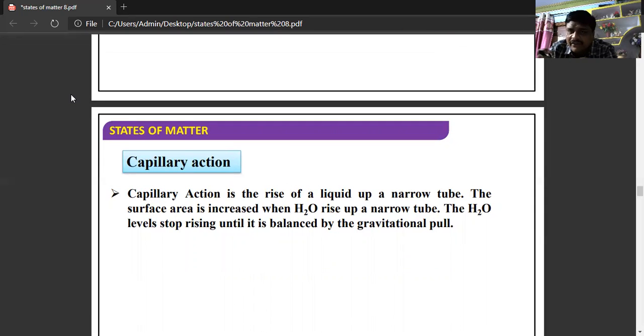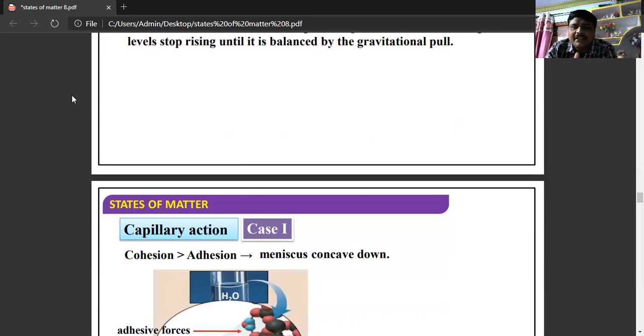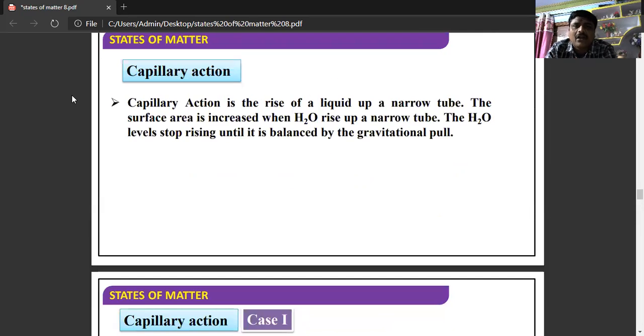Next, we are going to discuss capillary action. What is capillary action? Capillary action is the rise of liquid up a narrow tube. The surface area is increased when H2O rises up the narrow tube. The water level stops rising when it is balanced by gravitational force. Simply, it is the rising of liquid up a narrow tube.